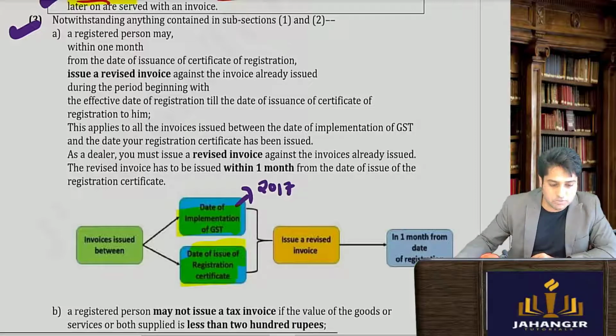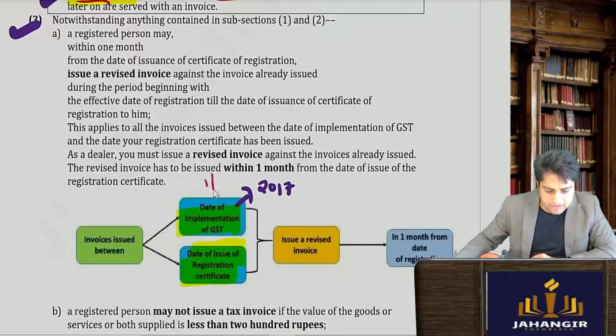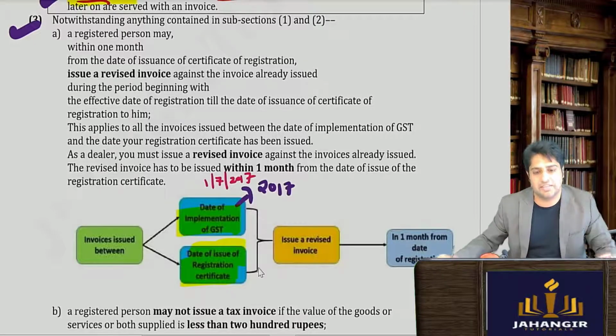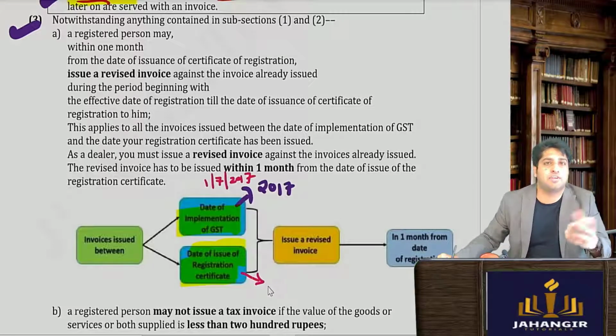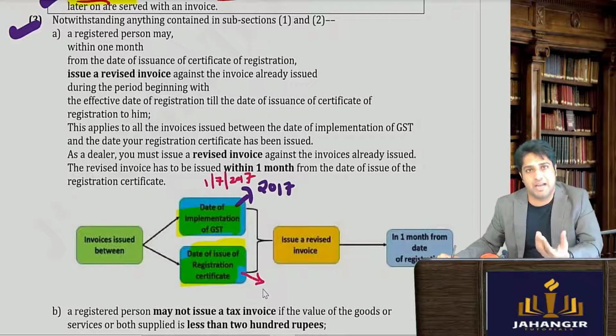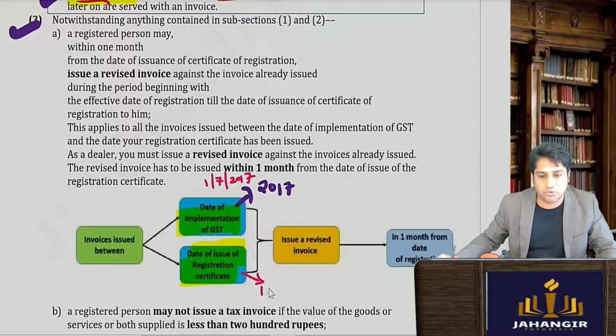So it is possible, let's say 1st July 2017 is the implementation date of the GST, let's assume that, and the registration certificate, maybe it took time for me to apply, etc., was issued on 1/8/2017. So during this time, I am liable to register under GST.